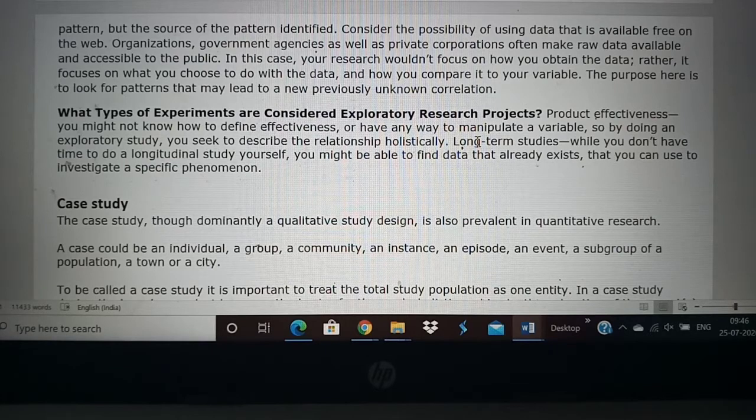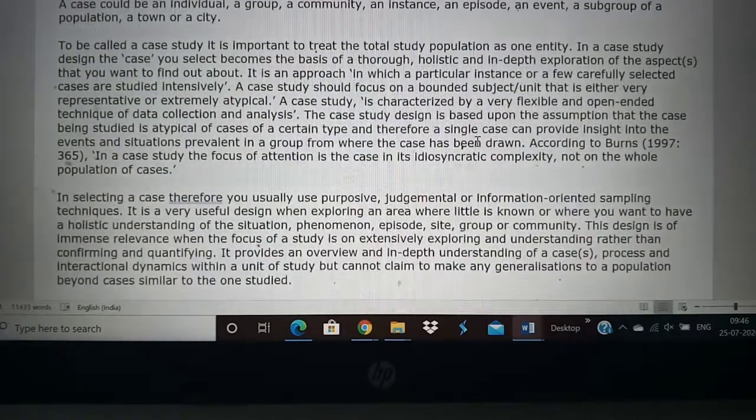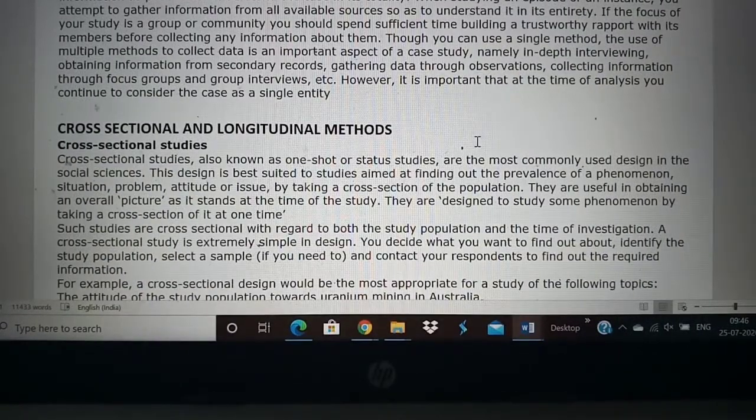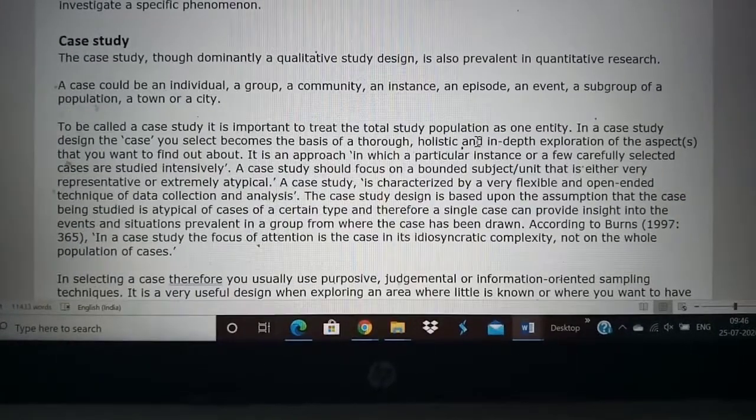Okay, so with that we finish experimental research and exploratory research. The next class we will study 3 more things. One is the case study, then the cross-sectional study, and the longitudinal method of research. Okay, so these 3 we will see in the next class.